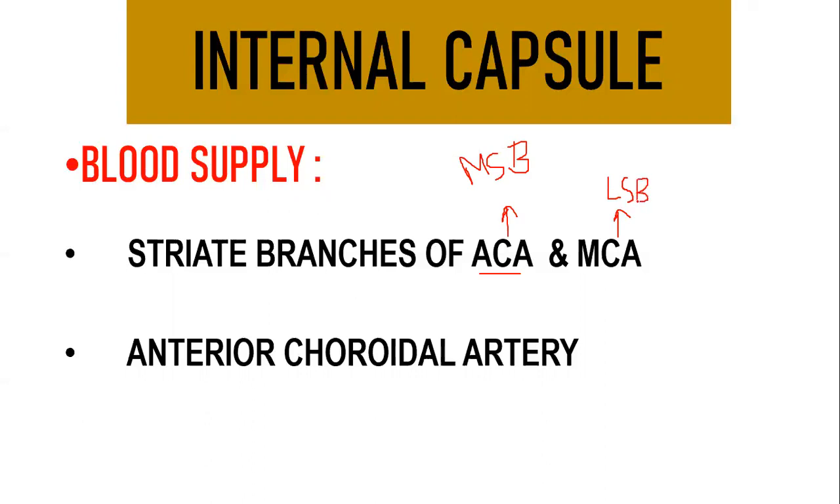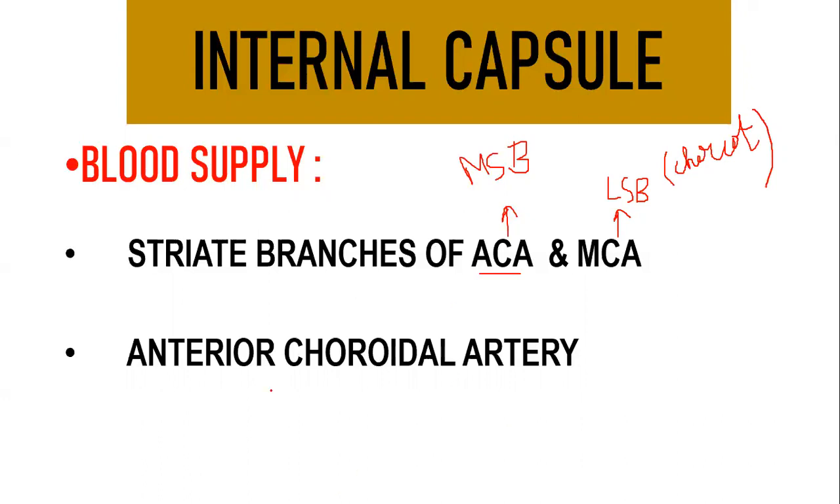This lateral straight branch of the middle cerebral artery is also called Charcot's artery. I would have mentioned it in the next slide. I know my handwriting is very bad. C-H-A-R-C-O-T, Charcot's artery. So we have two straight branches: the medial straight branch from your anterior cerebral artery, and the lateral straight branch from the middle cerebral artery. And what is the name of the lateral straight branch of the middle cerebral artery? It is called Charcot's artery.